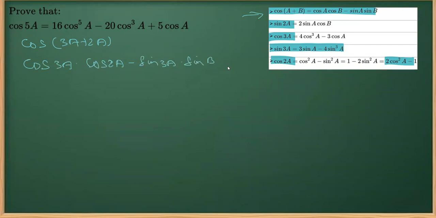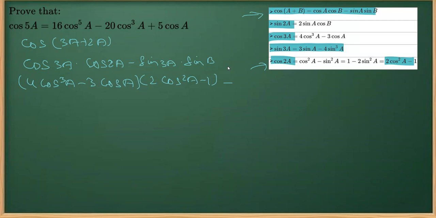In the next part, we are going to write this cos 3a using its expansion. So cos 3a is equal to 4 cos cube a minus 3 cos a, right? That is multiplied by cos 2a, and I'm writing cos 2a as 2 cos square a minus 1.